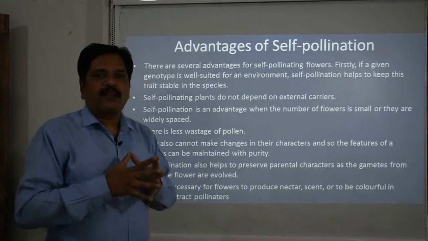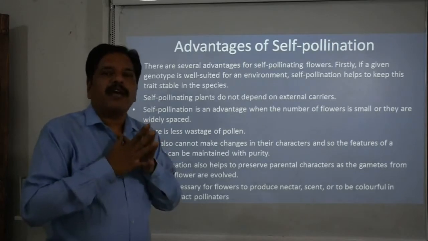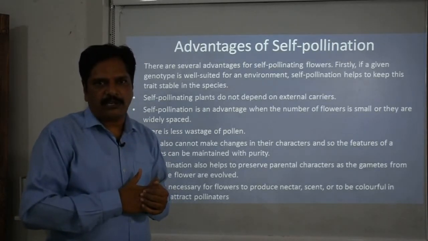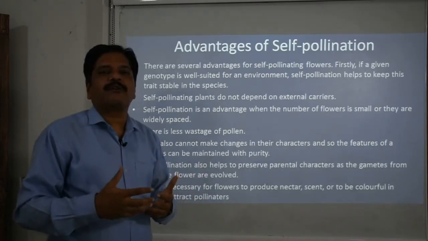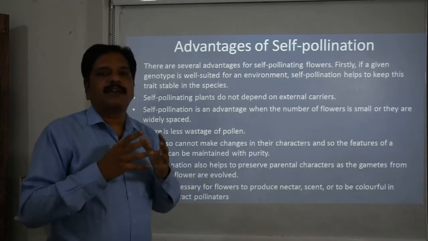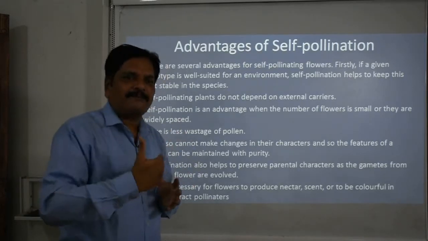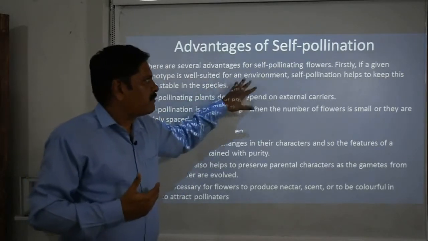So if any variety or species is well suited for a particular environmental condition, there is no chance of any variation, no possibility of any new character entering. That's why it is very important.